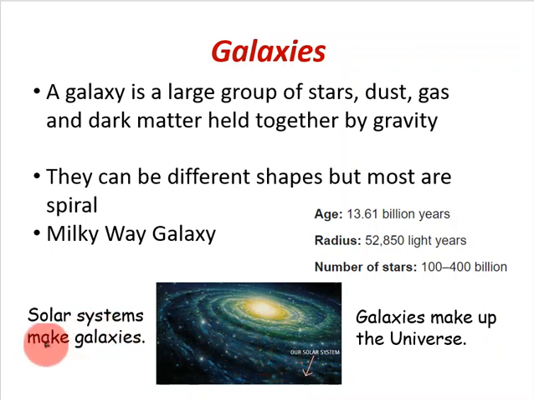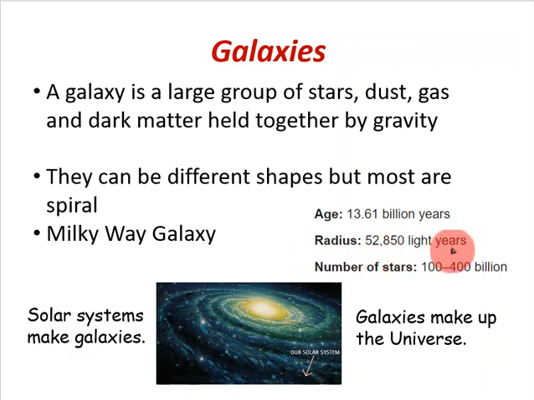So solar systems make up galaxies. The galaxy itself is made up of billions of stars and other solar systems. And then there's billions of these galaxies, and they make up what's called the universe. So if we take, for example, our solar system, it's contained in here. If you just take our galaxy, just to give you an idea of how big it is, it's around 13.61 billion years old. That's how long they think it took to form. It has a radius of